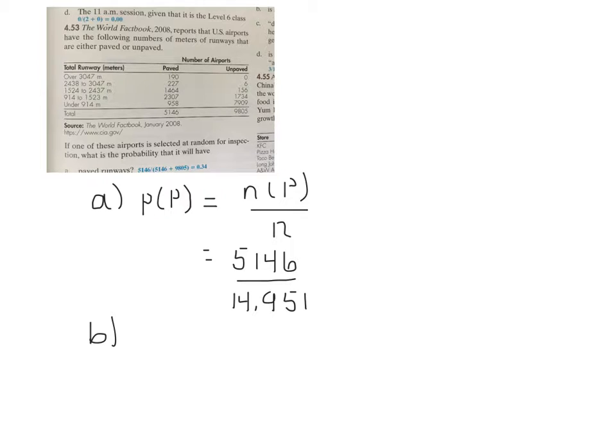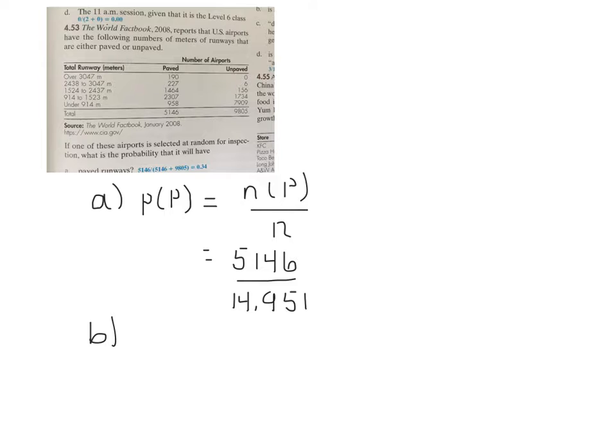In B, we're asked to identify the probability that if we pick an airport randomly, it will have 914 to 2,437 meters of runway. Didn't say paved or unpaved, just 914 to 2,437.